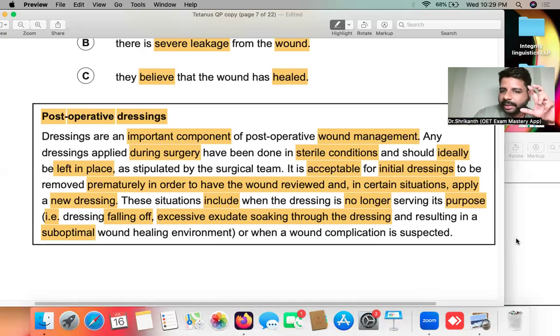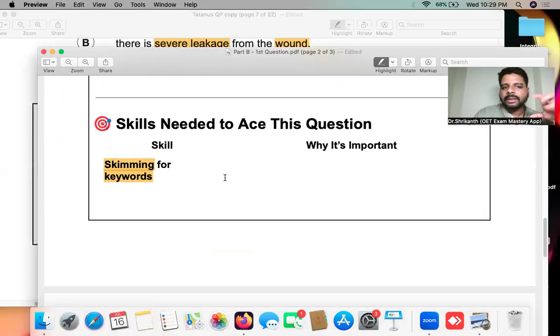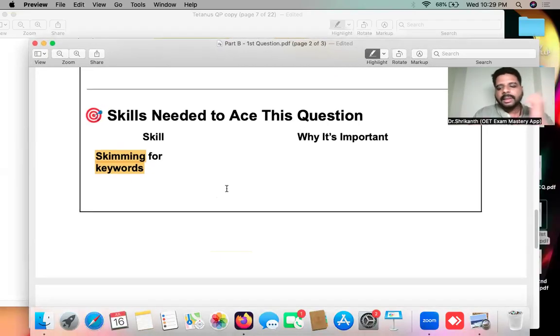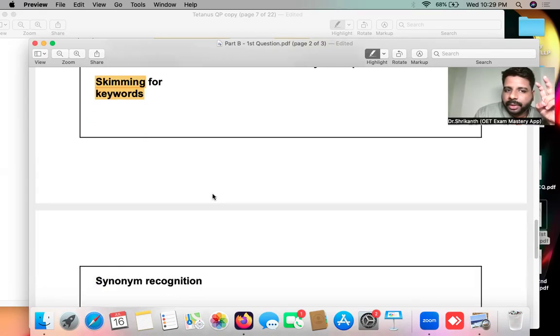Scanning is not reading. Basically, scanning is going through the words, but as you're going through, you have a solid memory of the keywords in your mind. When you do it like that, you will be able to save your time. So why am I telling you this? Because you need to save your time as well as save your energy. So for that, this skill is important.